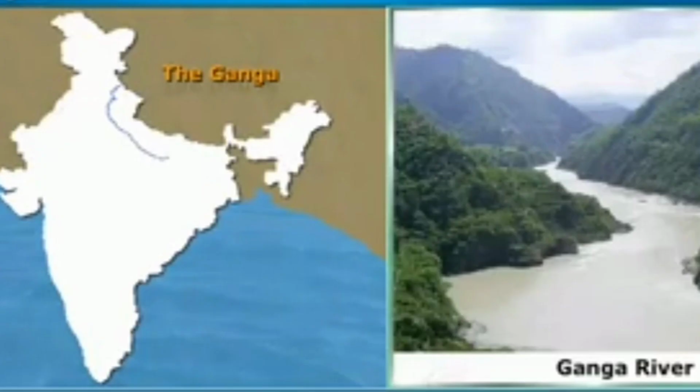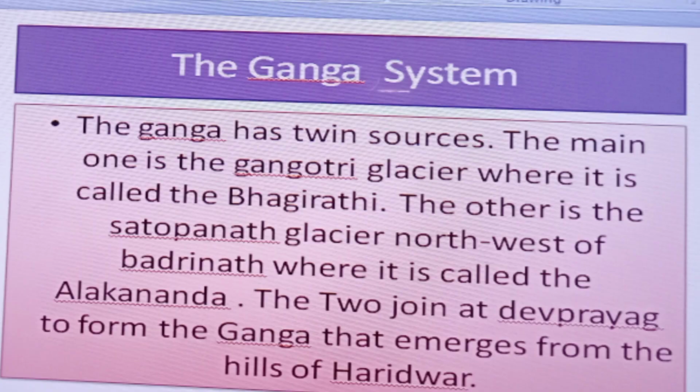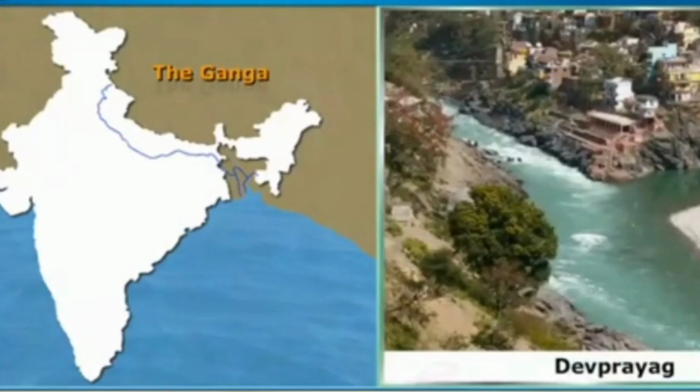Next, the Ganga system. Ganga river length is 2,525 kilometers. Bhagirathi originates from the Gangotri glacier. Alaknanda stream originates from the Satopanth glacier. Alaknanda and Bhagirathi both join at Devaprayag. From Devaprayag onwards, we call it the Ganga river.